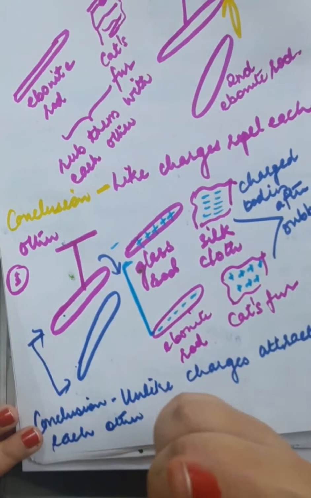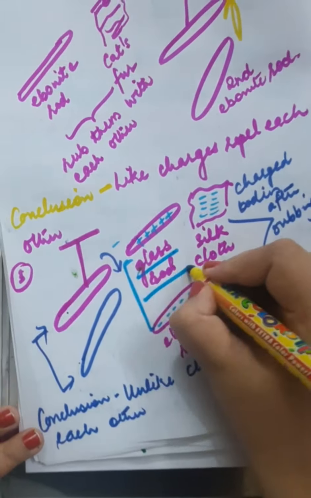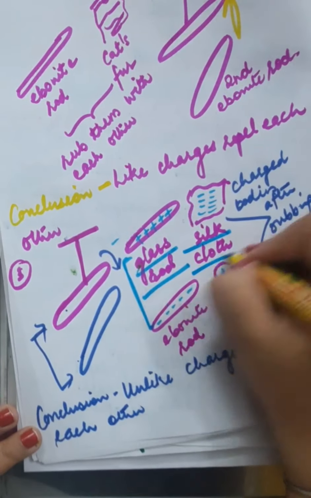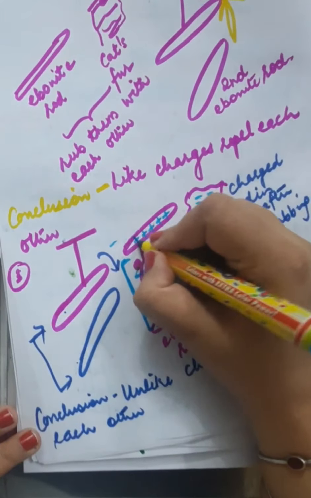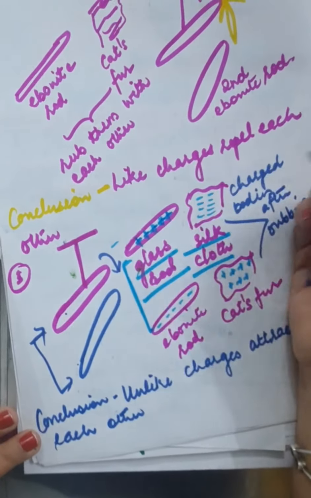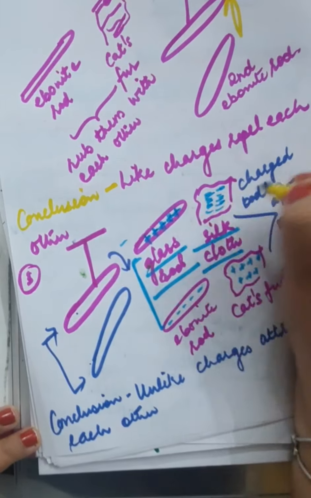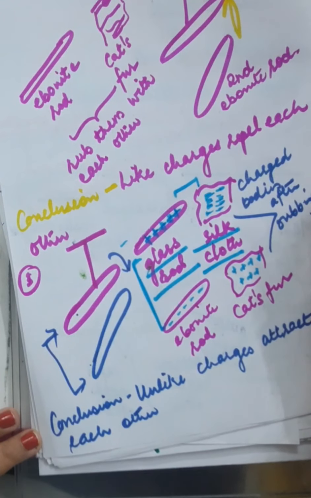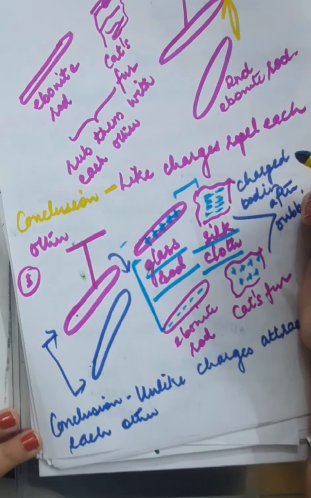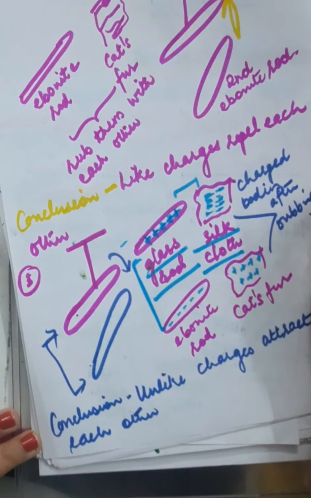So this is the way we understand the concept of charging. One most important thing: when this positively charged glass rod is again made to touch the silk cloth, then their charges will disappear. Their charges will vanish. Clear? So you need to understand this also.